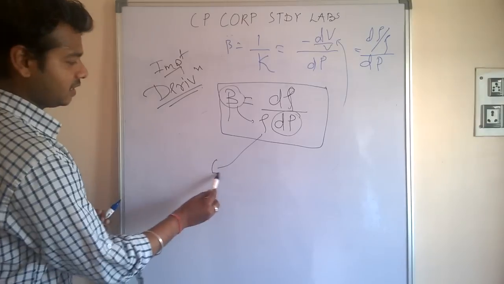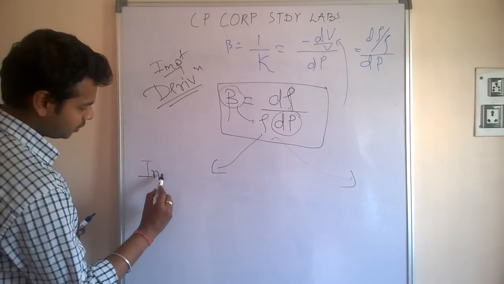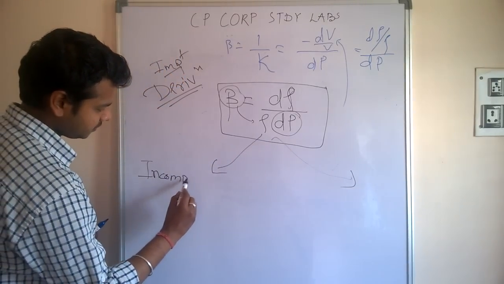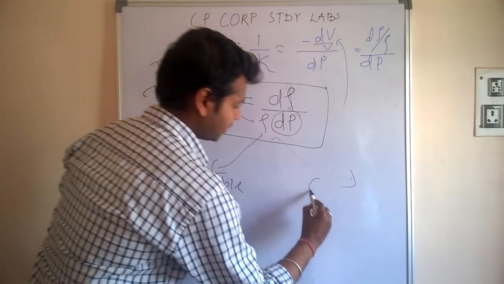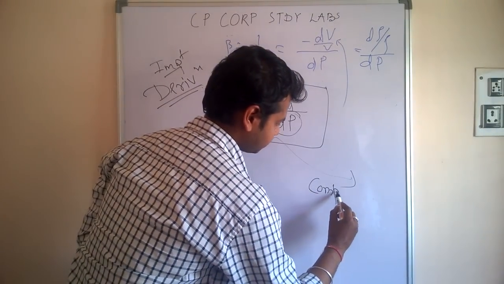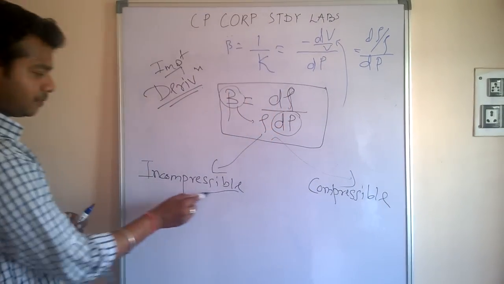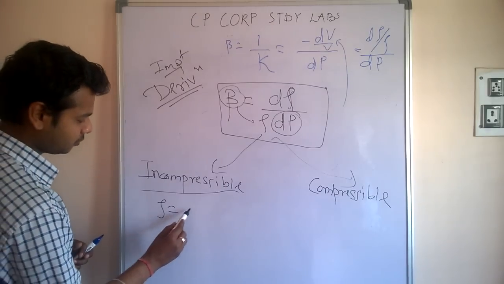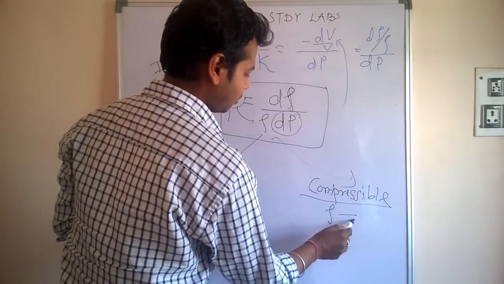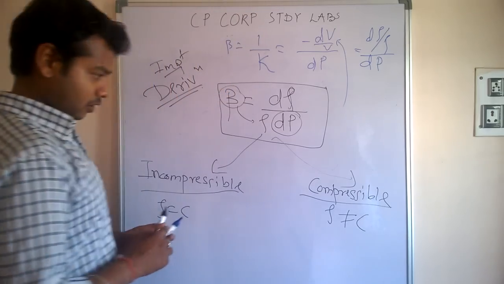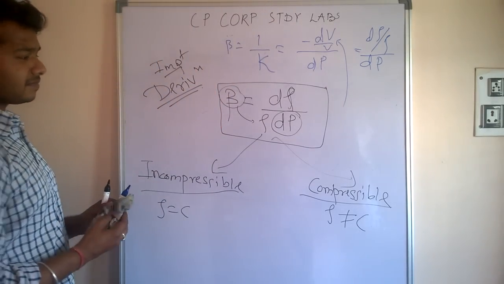So two conditions arise: incompressible fluids and compressible. What are incompressible? Incompressible are those which have density constant throughout any process, and what are compressible? Those whose density does not remain constant. Now we are going to do some more calculation based on these points.